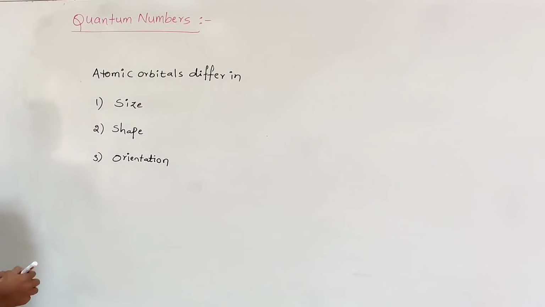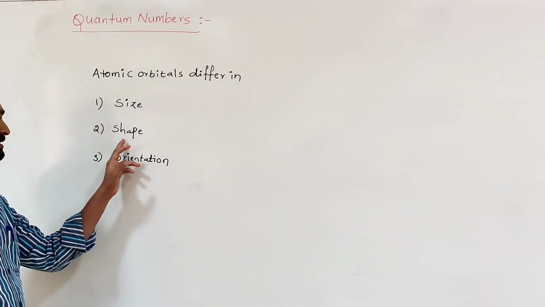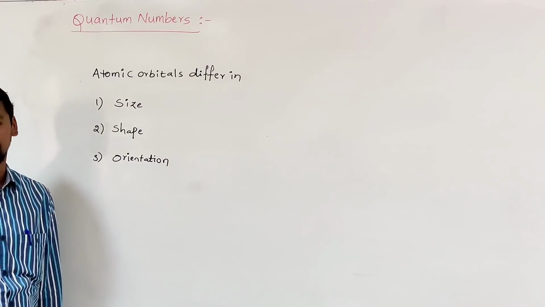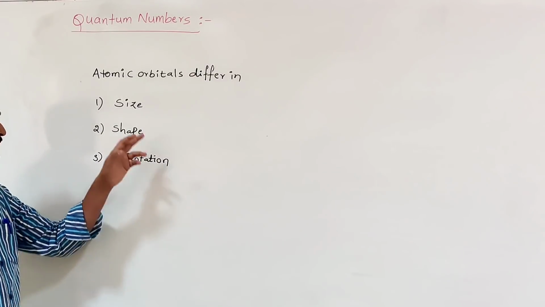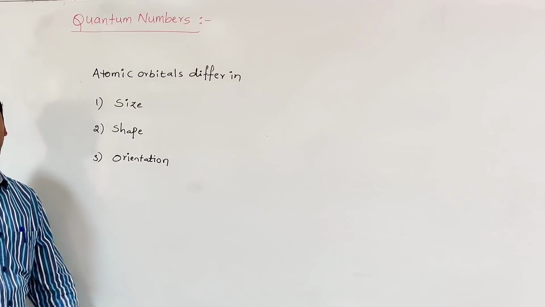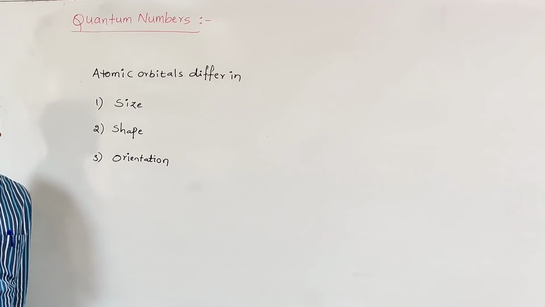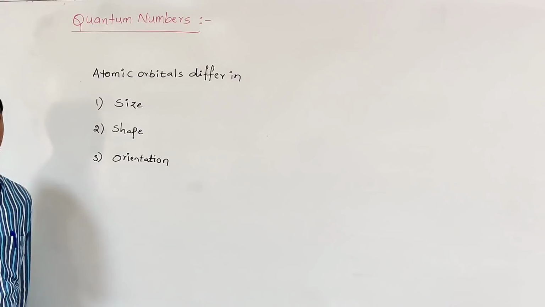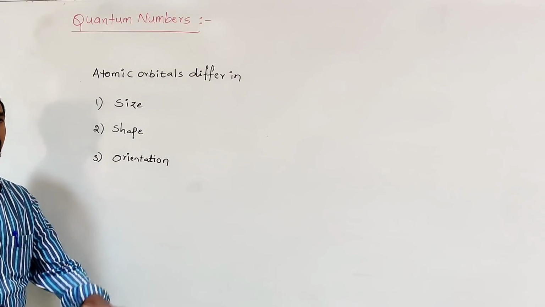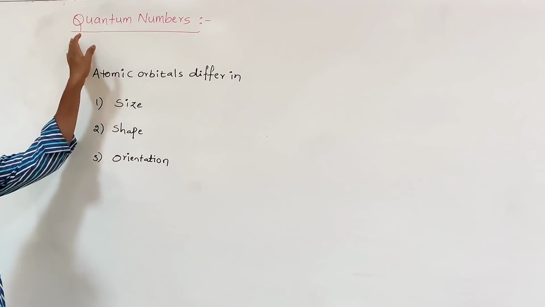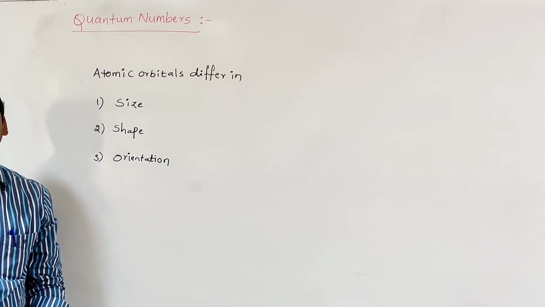All the atomic orbitals do not have the same size, same shape and same orientation. So to distinguish an atomic orbital, or the electron present in an atomic orbital, from one another, we need a set of certain numbers. Those numbers are called quantum numbers.